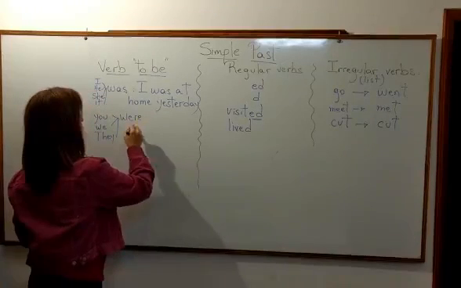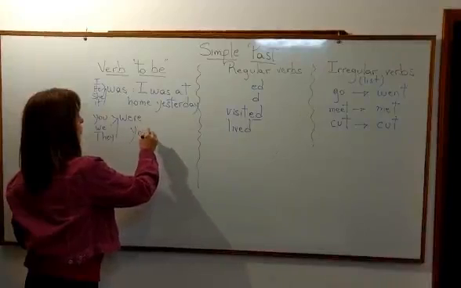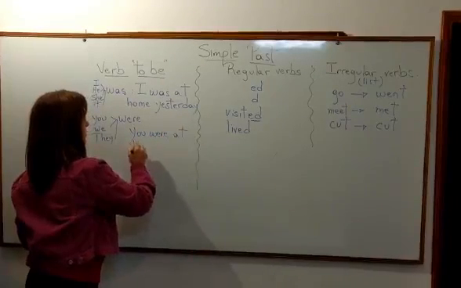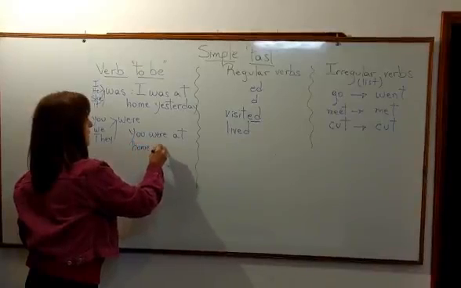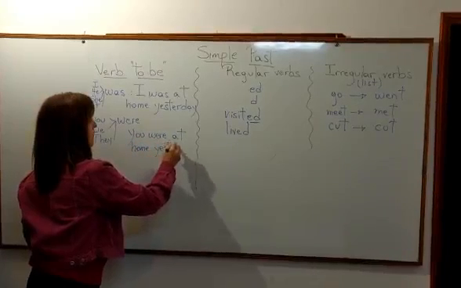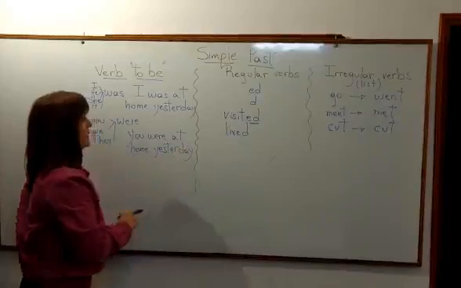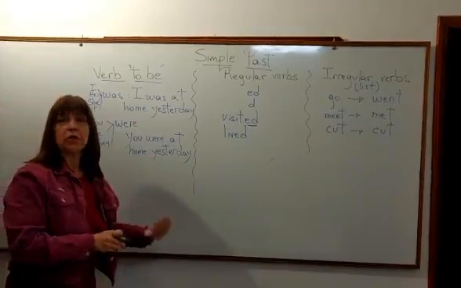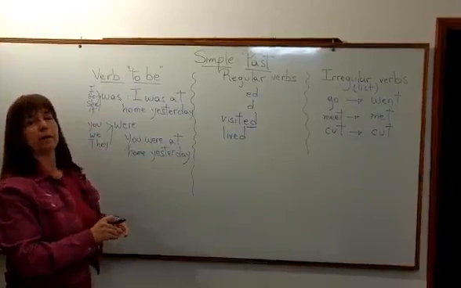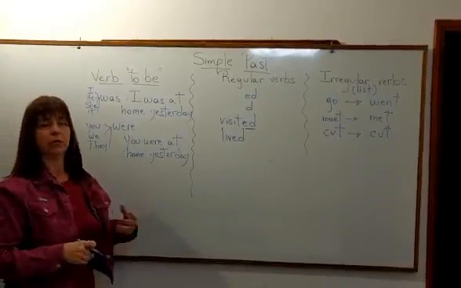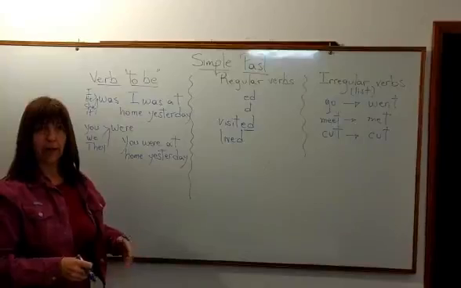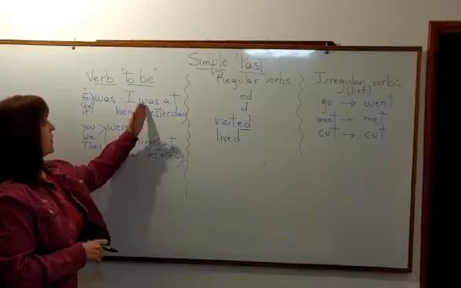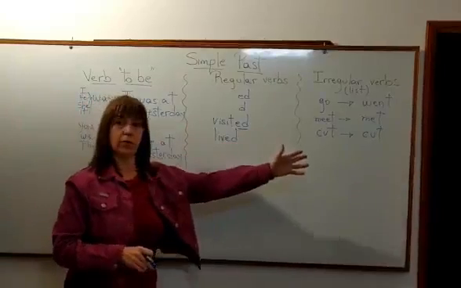What about you? You were at home yesterday. Alright? Y entonces uso el verbo to be solo para expresar que yo era o yo estaba. I was happy, estaba feliz. I was at home, estuve en casa. Okay? I was a child, yo era chica. But I don't mix this with these other two verbs.